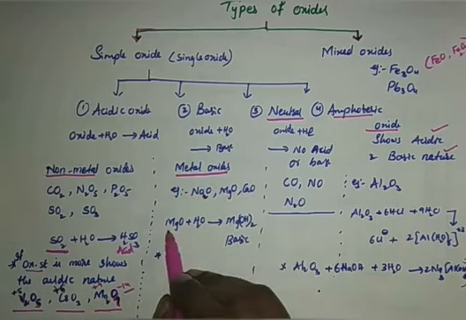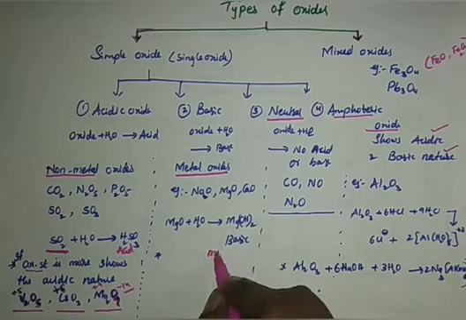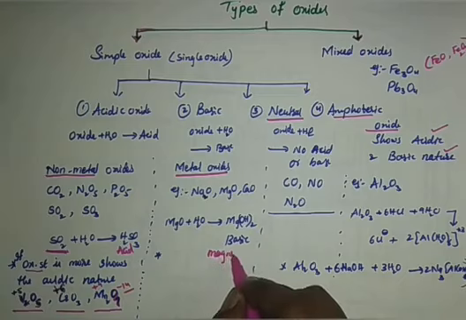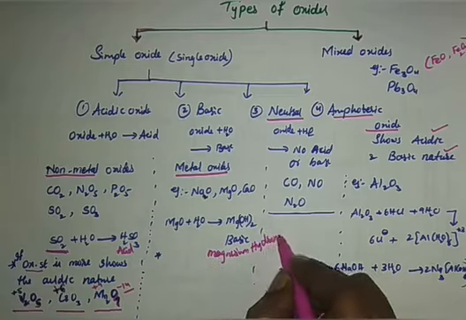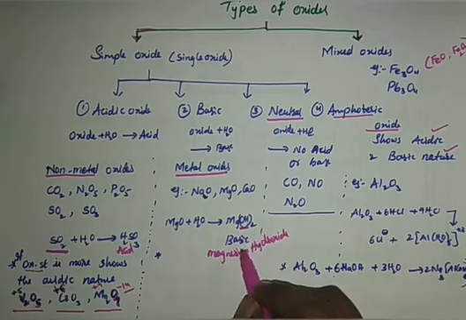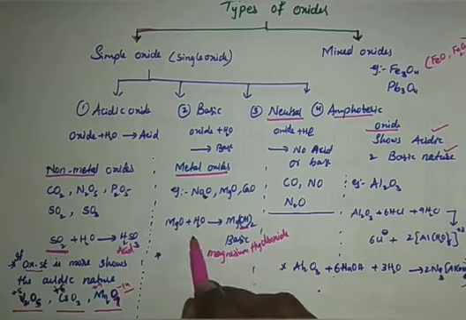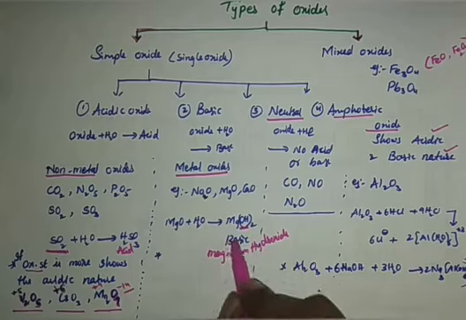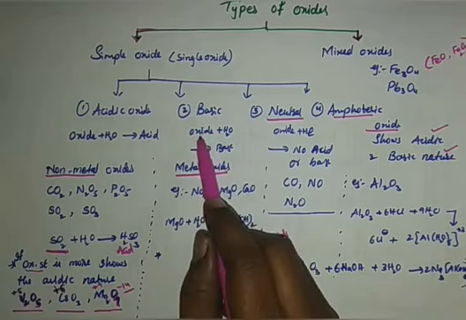When magnesium oxide reacts with water, it produces magnesium hydroxide. Hydroxide, you know, is OH minus. Any compound that produces OH minus ions is called basic in nature according to the Arrhenius theory of acids and bases. So an OH producer is a base. Therefore, as it produces a base, metal oxides are basic oxides.